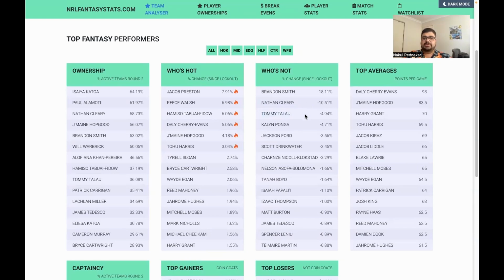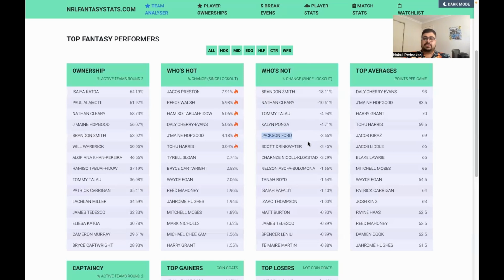Talau, fair enough. He's broken his nose. He'll probably be out for a couple of weeks, and he was playing crap stats wise anyway. Ponga could be out for weeks, fair enough. Ford, as I said, he's so affordable that yeah, it's going to stall his price rises. But if you brought him in, you thought he was going to hold that big minute edge role for a while. So I don't think why you'd be selling him.